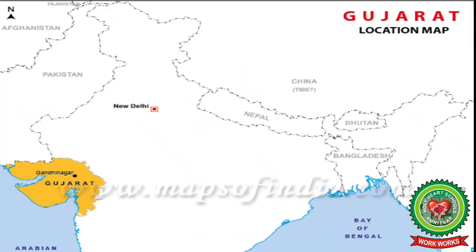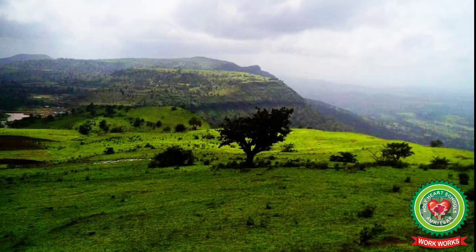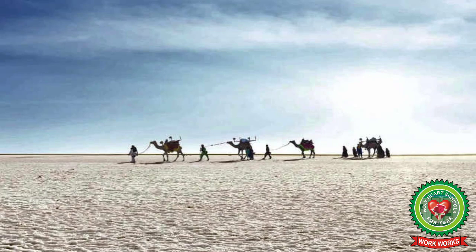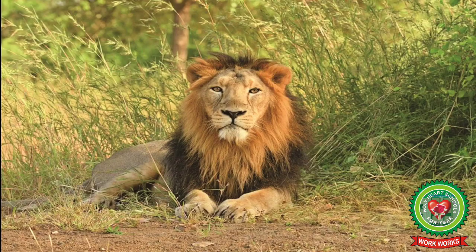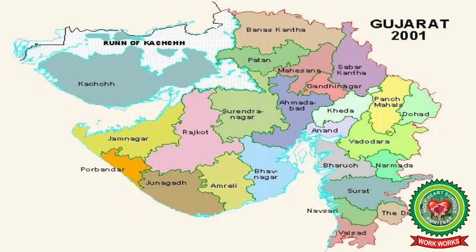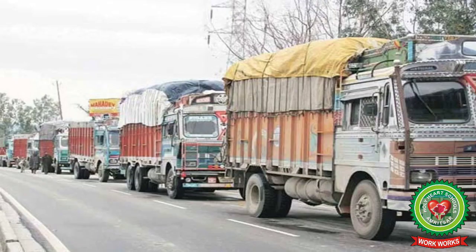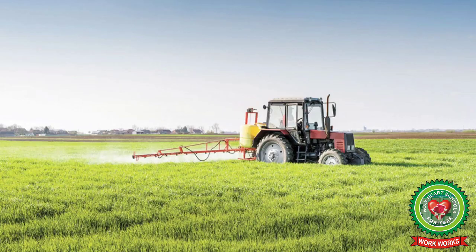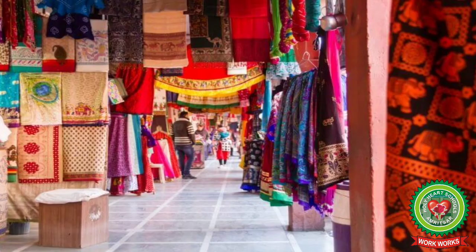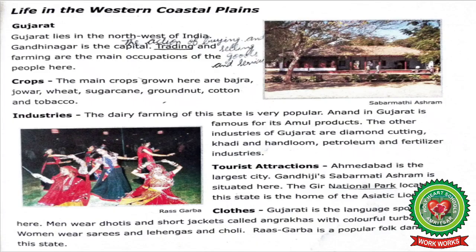Students, Gujarat is located in the northwest part of India. See, Gujarat is a beautiful place. It is a famous tourist place and is a home of Asiatic lions. The capital of Gujarat is Gandhinagar. The main occupations of the people of Gujarat are farming and trading. Farming means agriculture and trading means the activity of buying and selling goods and services.